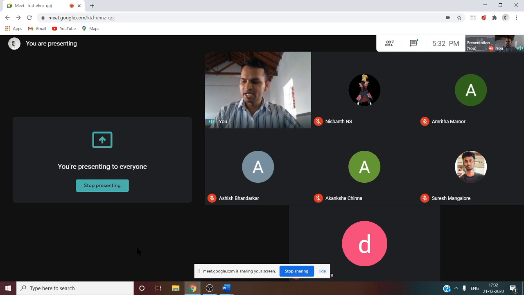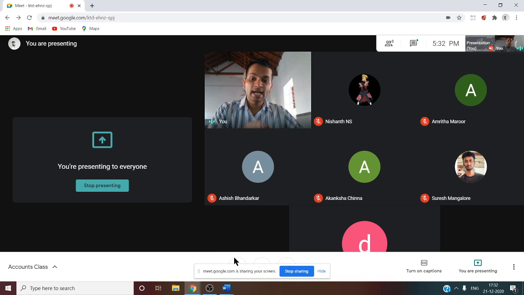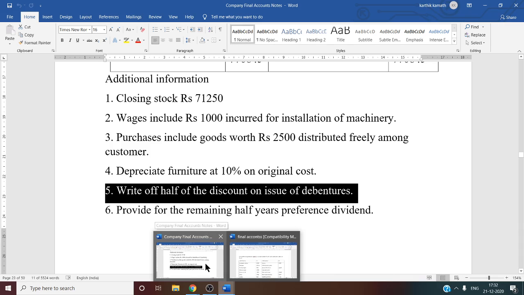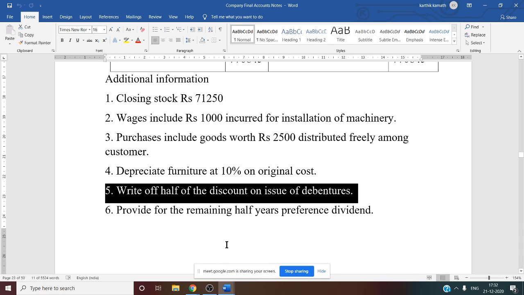Then one more information you have to see, that is where you are going to write this. That is under working note number 21, that is discount on issue of debenture. You have to deduct this write off amount, and you have to show the remaining amount. So that is about write off of discount on debenture.